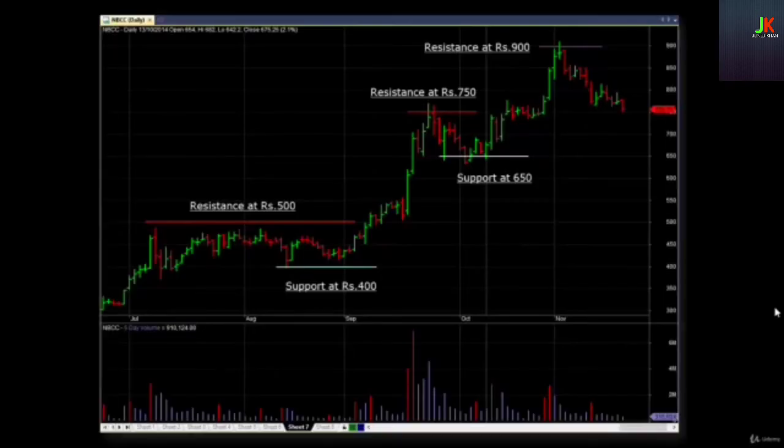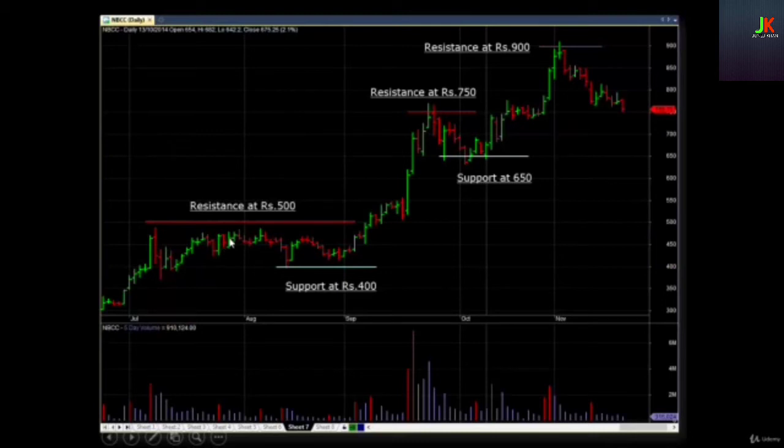Following is an NBCC chart. It covers data from July 2014 to November 2014. Starting from July, you can see the stock surged higher but failed to penetrate the level of 500. It fell down, found support at the level of 400, and started rising higher.